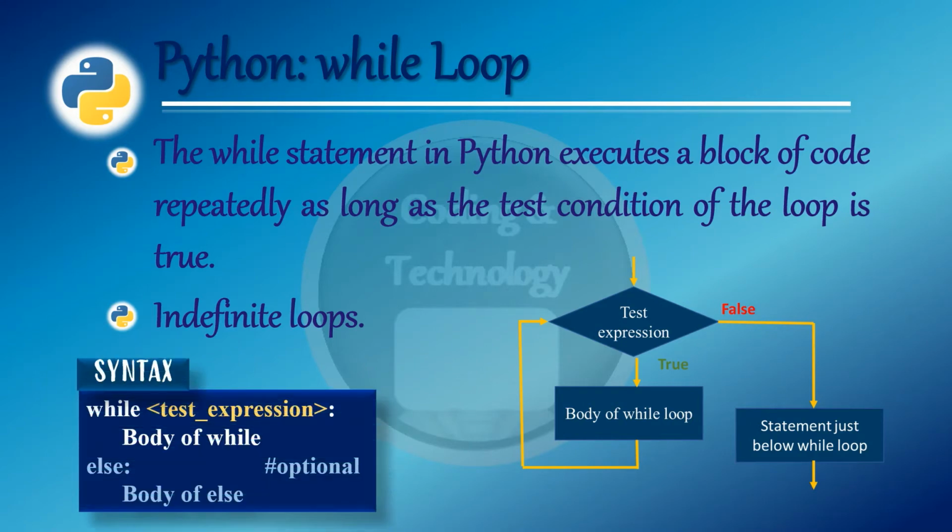The syntax of while loop is: while test expression followed by colon, body of while, else followed by colon, body of else. Here, while is a reserved word, that is a keyword. The test expression is the condition to be checked. The result of the condition will be either true or false. In this test expression, Python interprets any non-zero value as true; none and zero are interpreted as false. The body of the while loop consists of a single or multiple statements. The body of the else statement will be executed when the test condition evaluates to false, and it is optional.